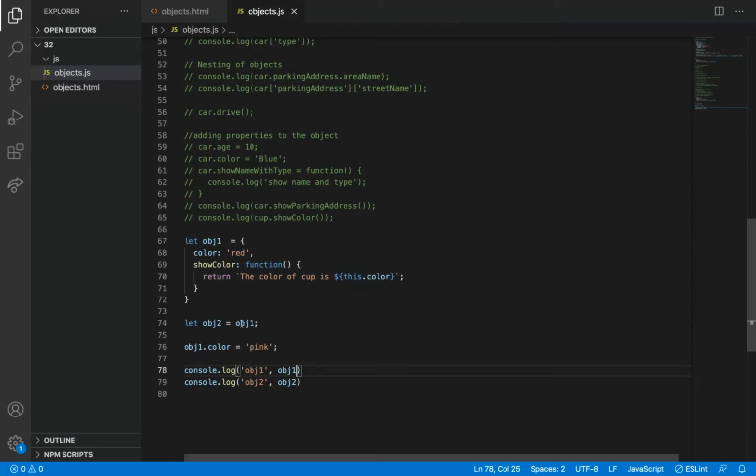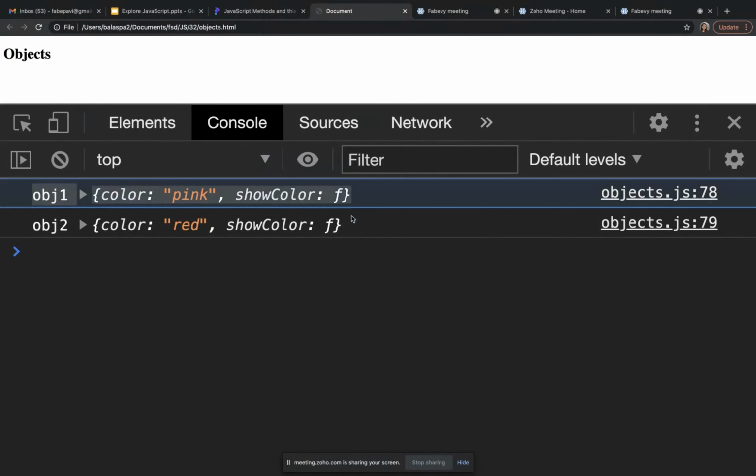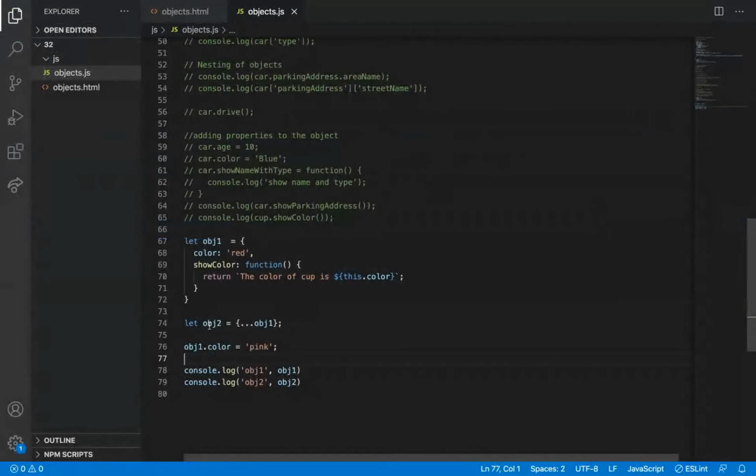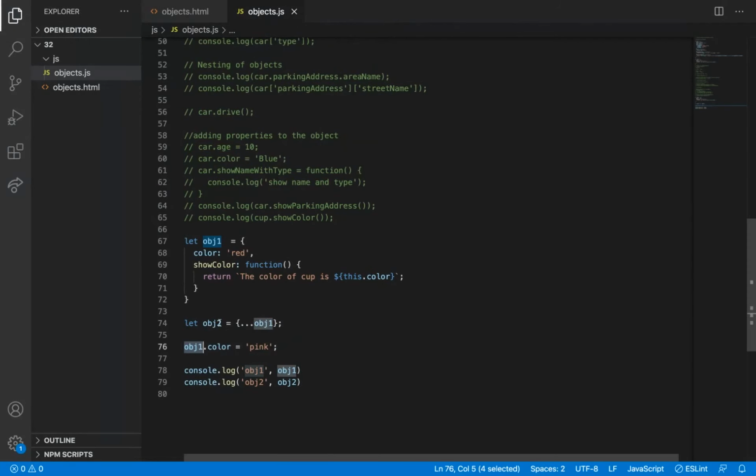So for that, what we need to do? In arrays we have many methods like map and all. Here also we can use a for loop and those steps to copy, but as we have already seen the spread operator there, I can use that three dot operator. See, object 1's value is pink and object 2 is not changed. I have just cloned it like this. So I am changing only object 1's value. Object 1's value got changed, but object 2's value remains the old thing. So it did not change.